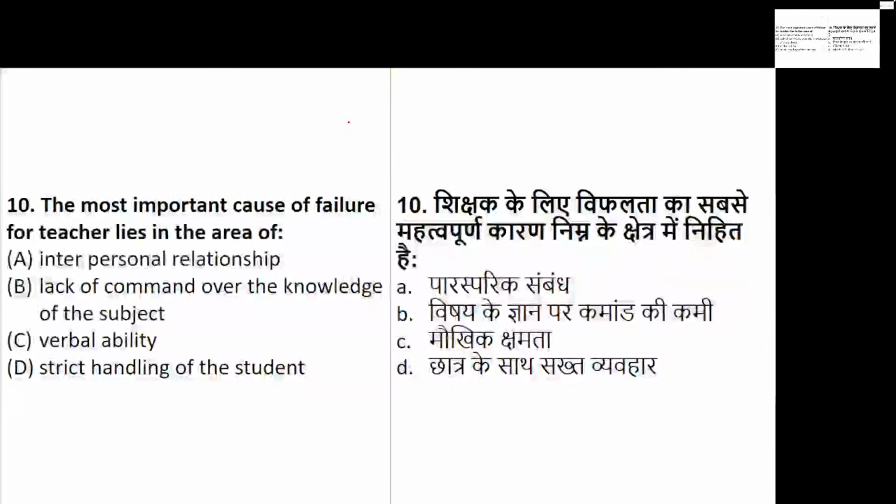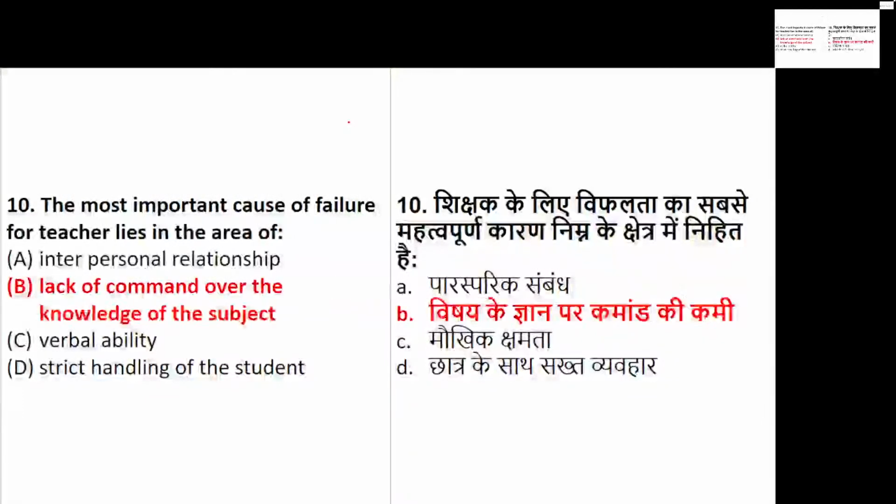Let's see how many of you are able to answer. Please see the options very well and then come to the answer. For any teacher, failure is in which area? When we are talking about failure, it indicates the teacher's command over the subject knowledge.